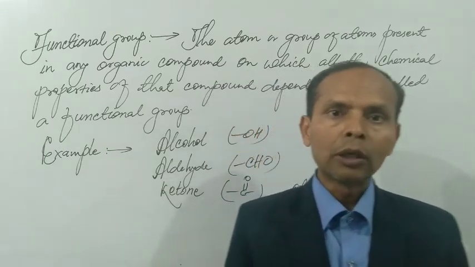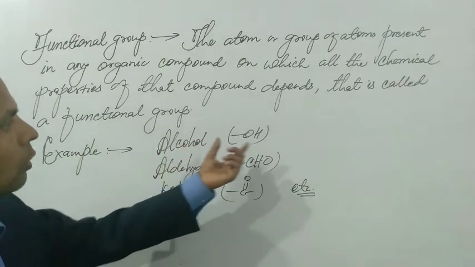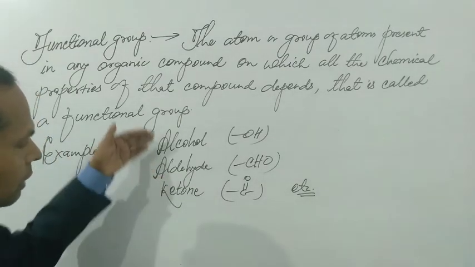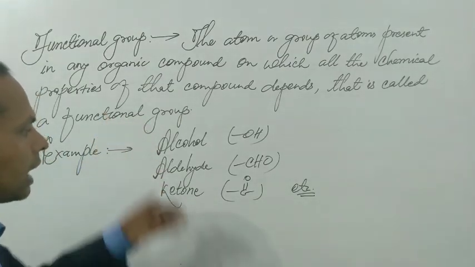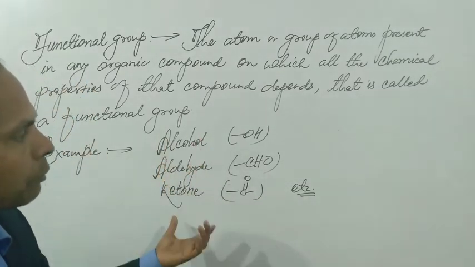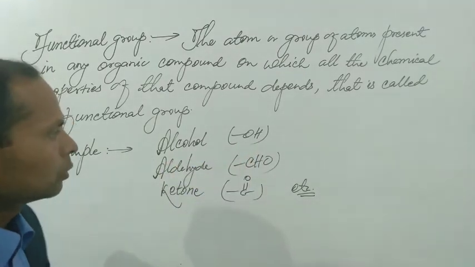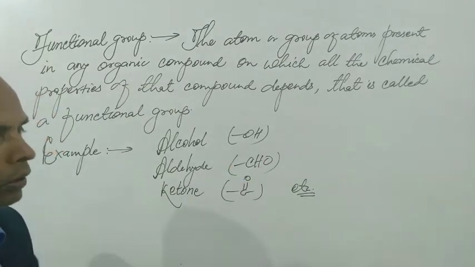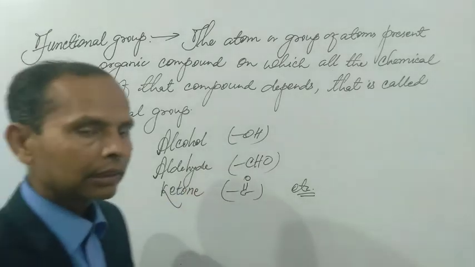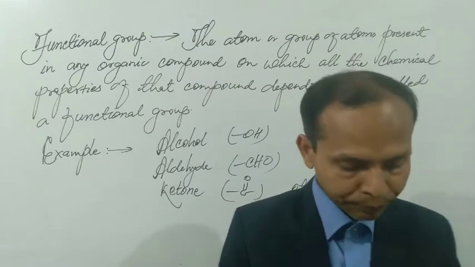Some examples of functional groups are alcohol, OH; aldehyde, CHO; ketone, CO. These are special types of functional groups, and there are many types, so only three examples are given here. The symbol of alcohol is OH, aldehyde is CHO, and ketone is CO, which is a carbonyl group, and this is the covalent bond directly linked with an alkyl group or phenyl group to form a compound.